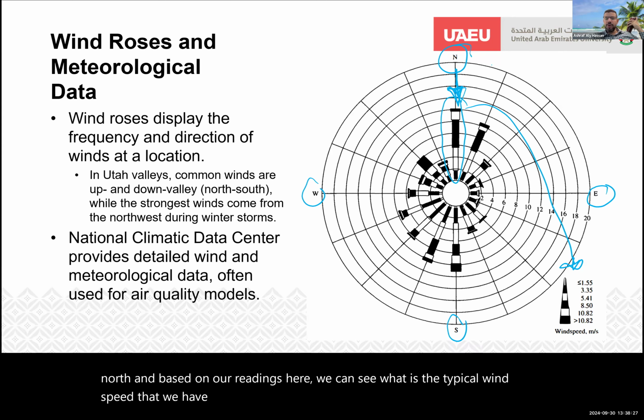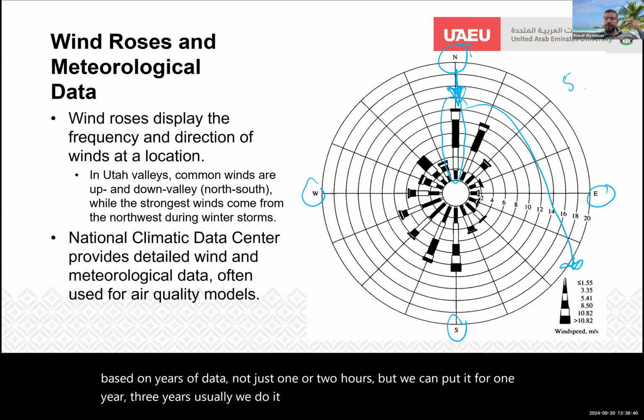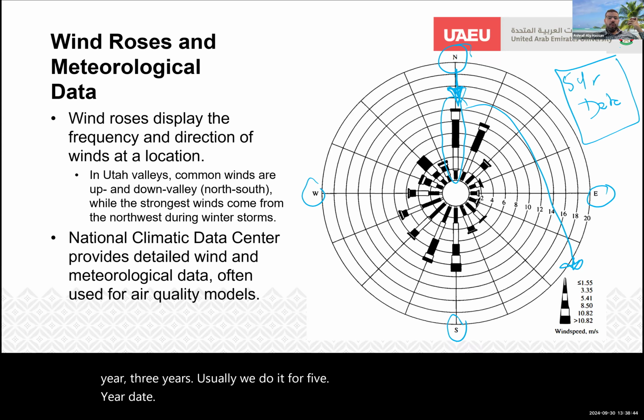We can always draw this windrose based on years of data, not just 1 or 2 hours. We can do it for 1 year, 3 years. Usually we do it for 5-year data. Where do we get this? We get this from weather stations. Where are weather stations? Usually at airports.